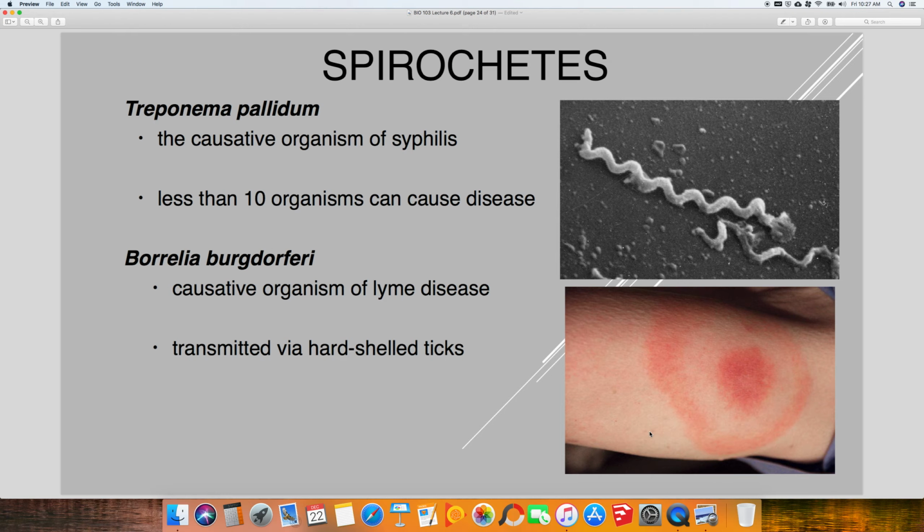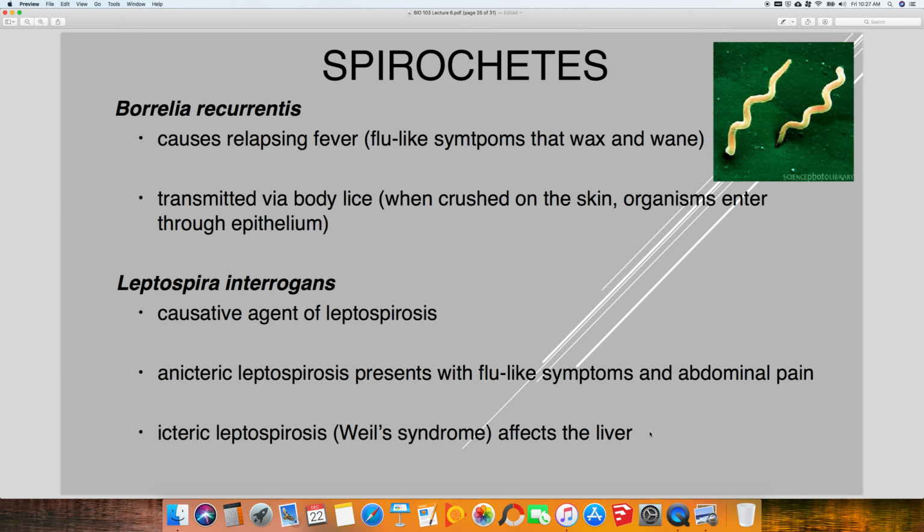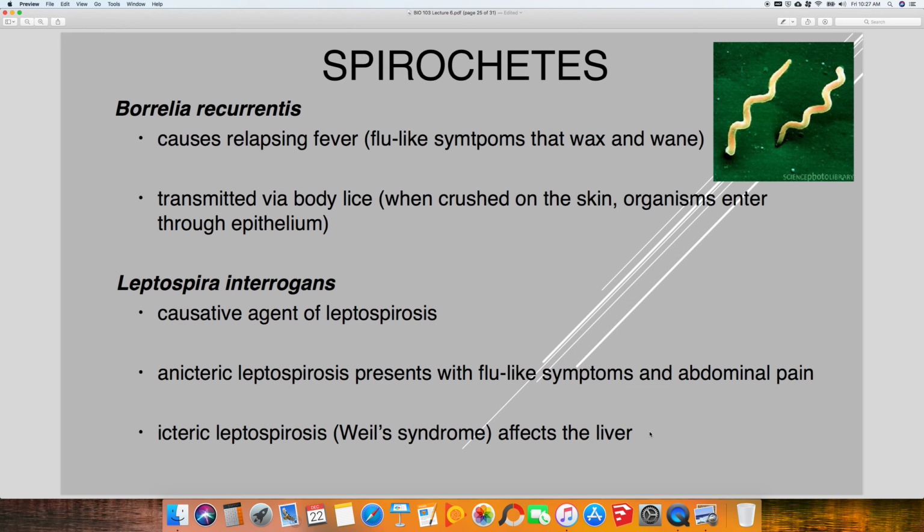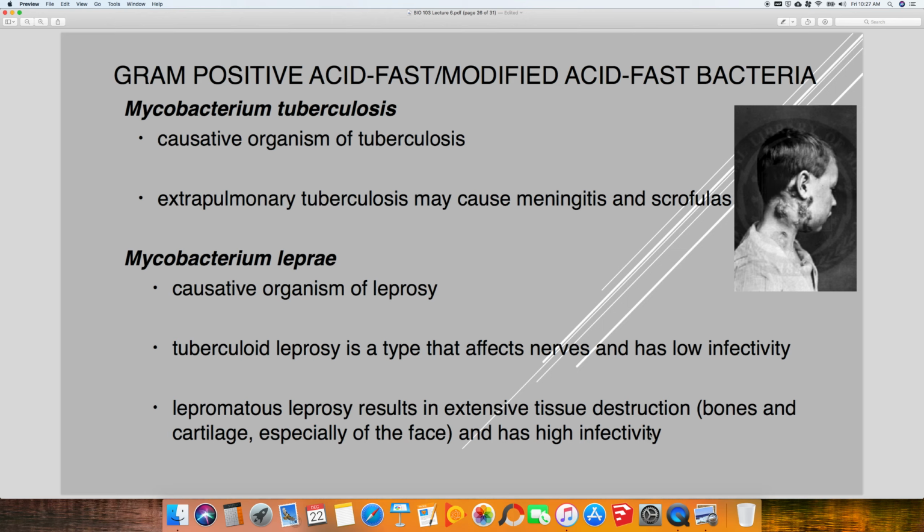Okay, then we talked about the spirochetes, the first one being Treponema pallidum, which causes syphilis, and then Borrelia burgdorferi, which causes Lyme disease. Talked about Borrelia recurrentis, which causes relapsing fever, and then Leptospira interrogans causes leptospirosis. And again, those spirochete diseases tend to be very complex diseases when they're untreated. Very interesting. Okay, then we talked about the acid-fast bacteria, starting with Mycobacterium tuberculosis, which causes tuberculosis.